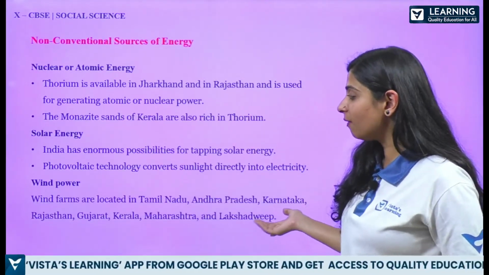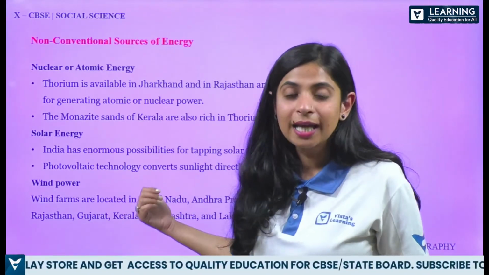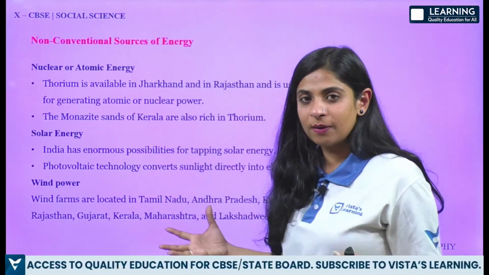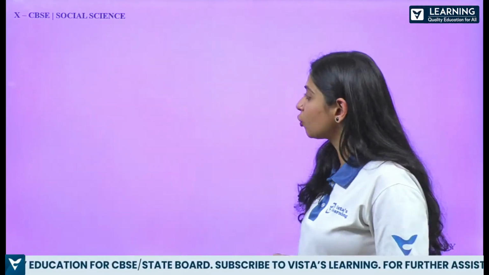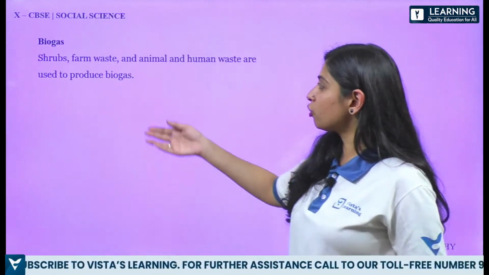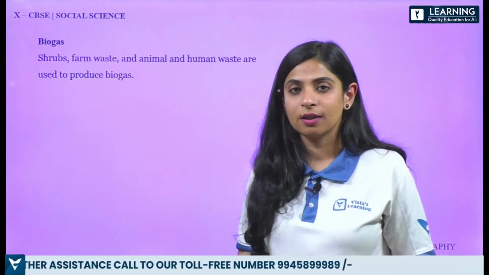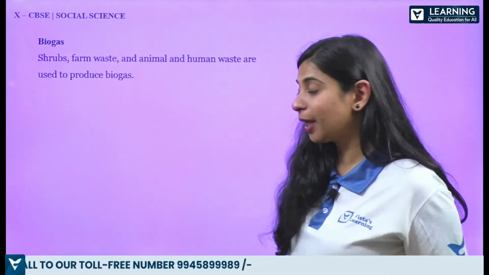Then we have wind power. Wind farms are located in Tamil Nadu, Andhra Pradesh, Karnataka, Kerala, wherever the weather is windy, they have installed them. Then we have biogas. Shrubs, farm waste and animal and human waste are used to produce biogas.